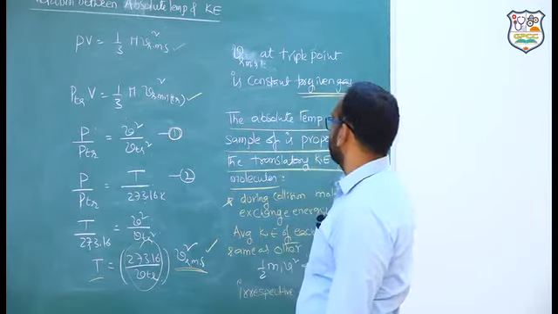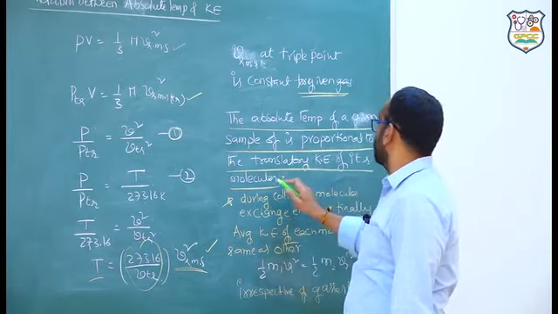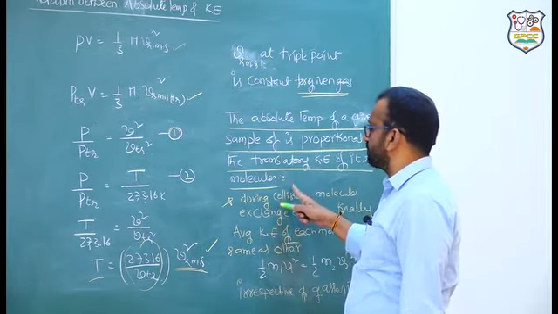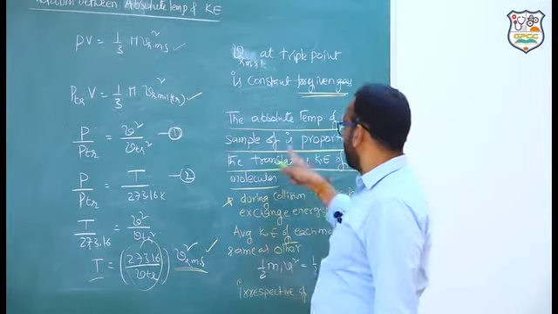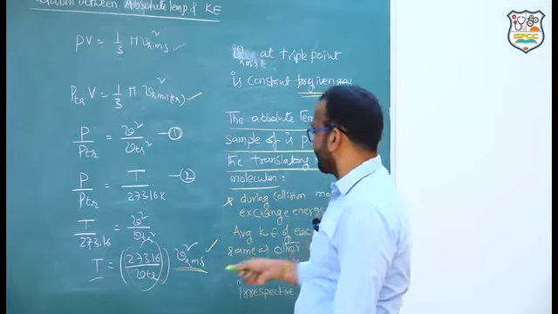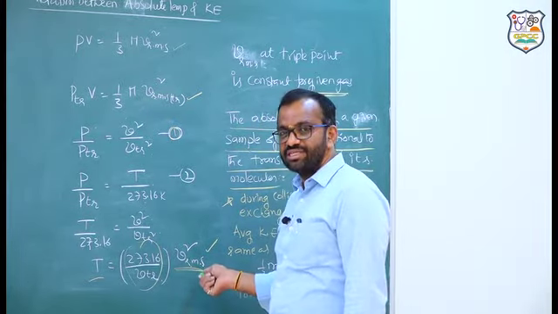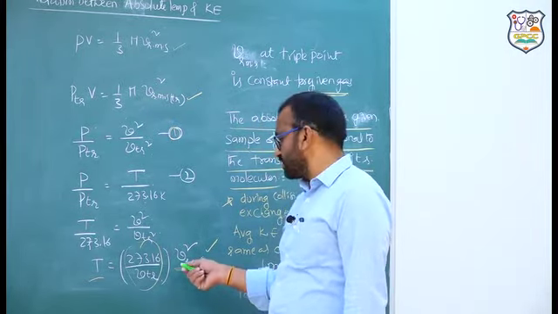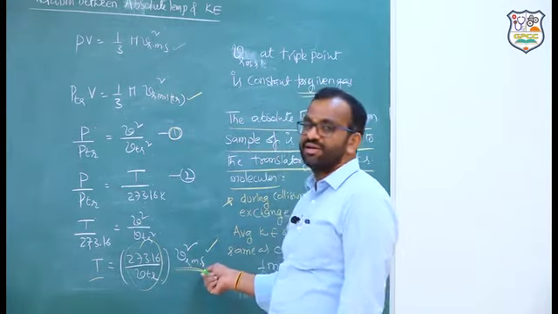Next: the absolute temperature of a sample is proportional to the translatory kinetic energy of its molecules. This is the meaning of that. Why? Kinetic energy is given by half mv square. Since it is proportional to the square of the RMS value, it is proportional to kinetic energy only.